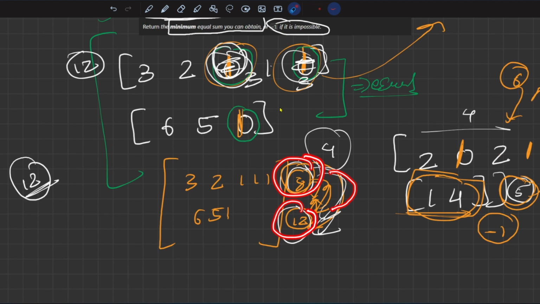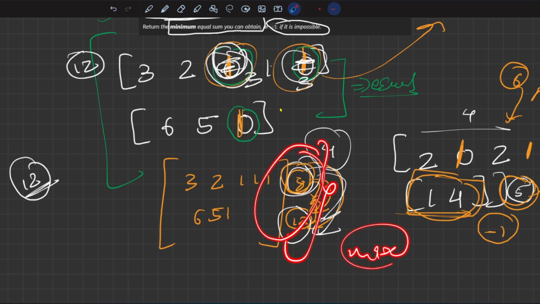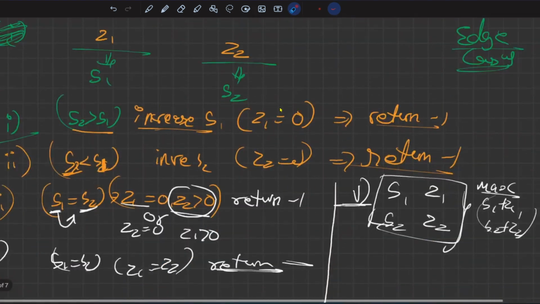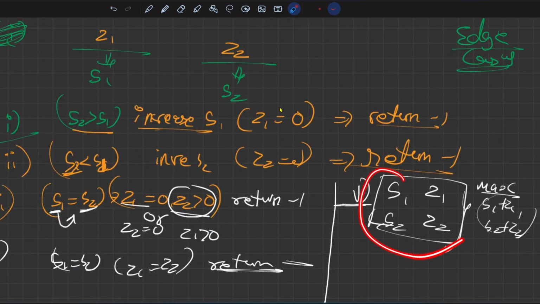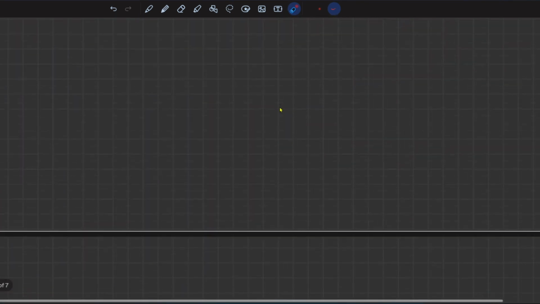We can only move towards lower value to higher value. So obviously, maximum of these two will be your answer. Maximum of these two. Okay. See, last case I think is okay. Let me take this example.